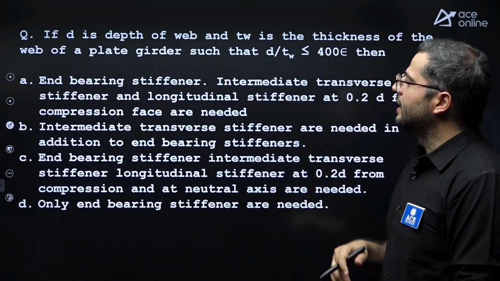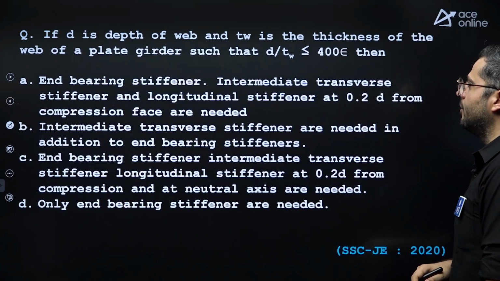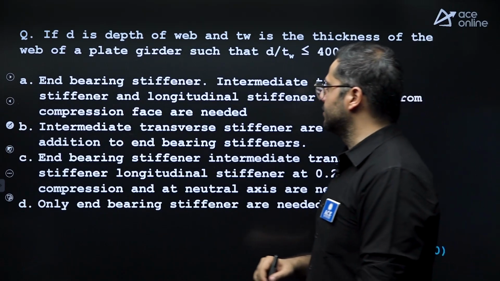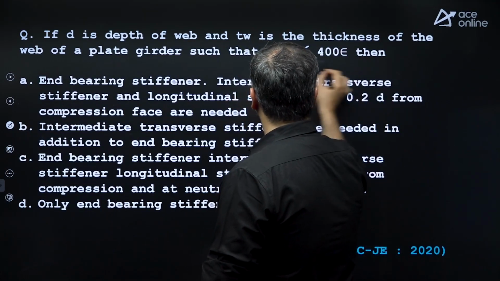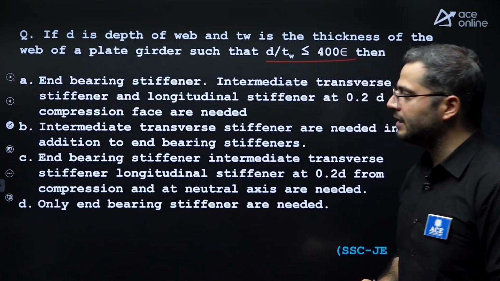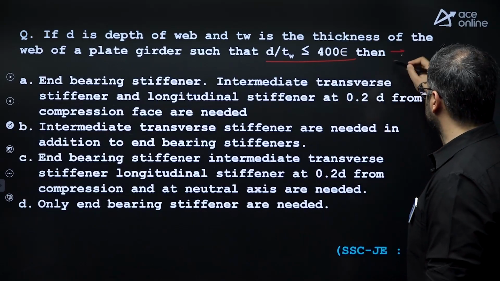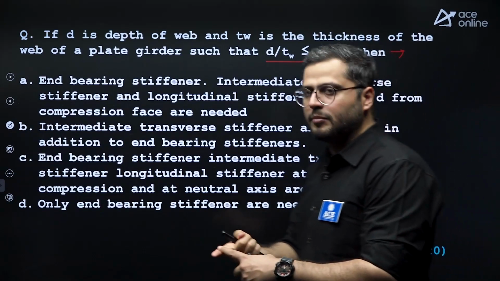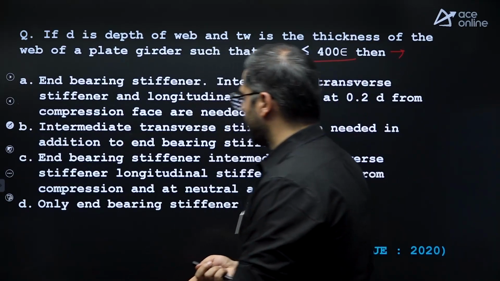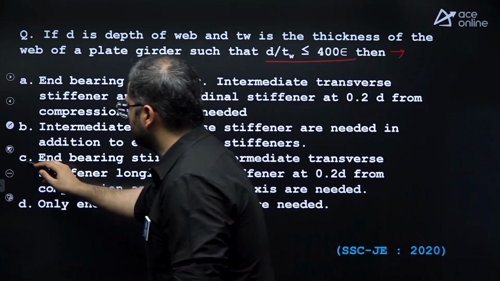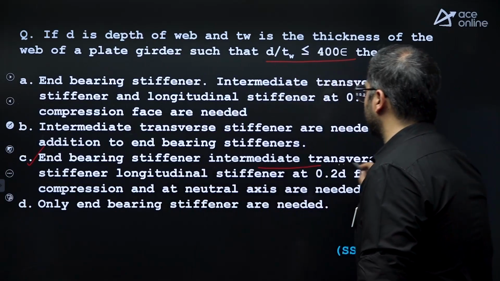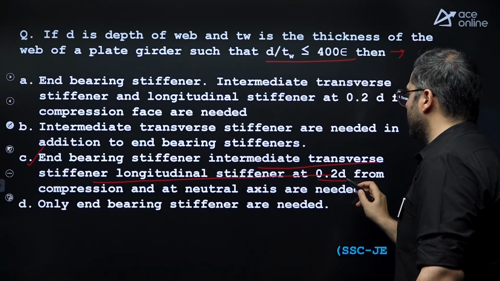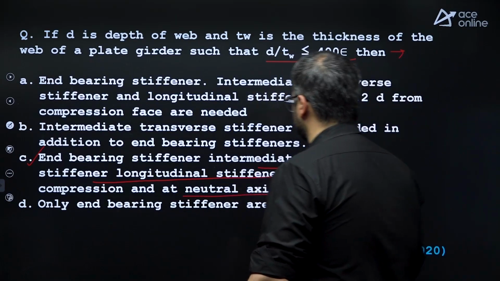Again, this one. If d is the depth of the web and tw is the thickness of the plate girder, such that d by tw is less than or equal to 400 epsilon, in this particular case all the kinds of stiffeners are provided, transverse stiffeners and the longitudinal stiffeners, right? So option C is saying that you are providing intermediate stiffeners and a longitudinal stiffener at 0.2 times d and the neutral axis.